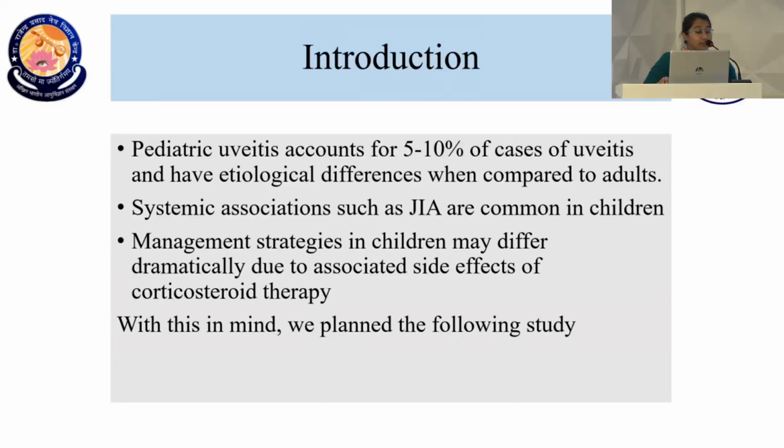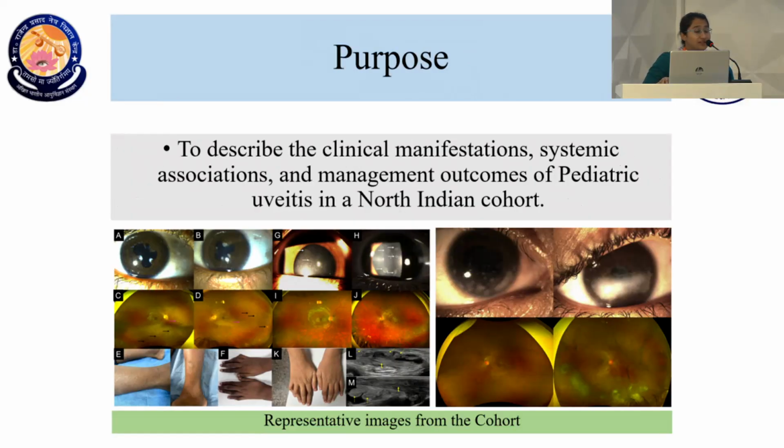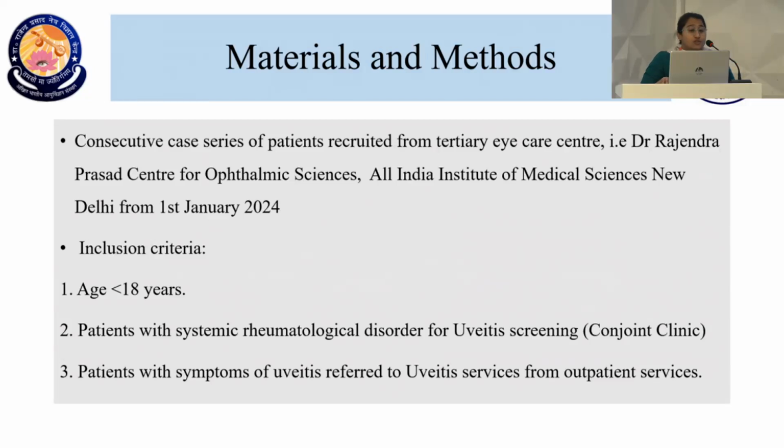So with this in mind, we planned the following study in which we intended to describe the clinical manifestations, understand the systemic associations, and how we could manage these children in our cohort. We have something known as a conjoined clinic where a pediatric rheumatologist joins us, and these patients are then reviewed. At the same time, any patient who presents with systemic rheumatological disorders such as joint pain is referred to us for uveitic screening. So we included all such patients aged less than 18 years who had systemic rheumatological disorders and were sent for screening, as well as any patient of age less than 18 years that presented to our OPD or our clinic with uveitis.